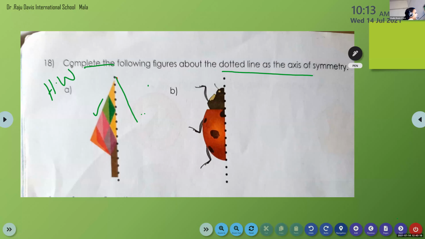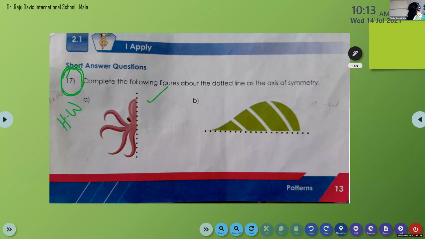So question number 17 and 18 is homework. Question number 19. We are, yes, Anna? You want which question? Question number 18, just write it for homework. Ma'am, I want 17. 17 also homework. No, this one, homework. This octopus and these leaves. Okay.